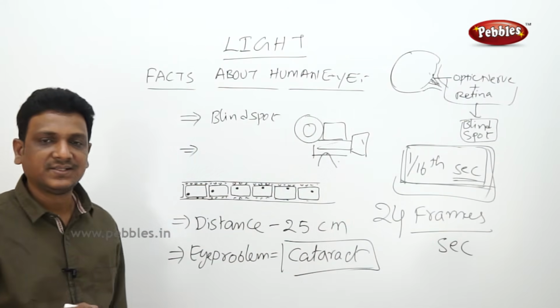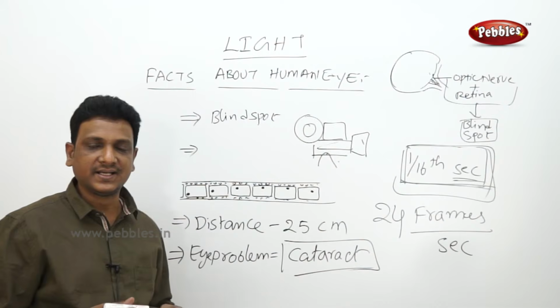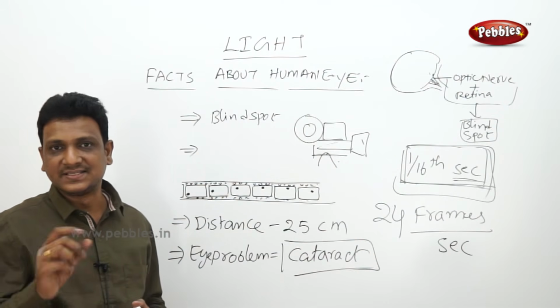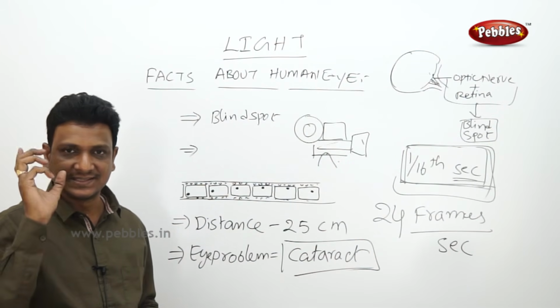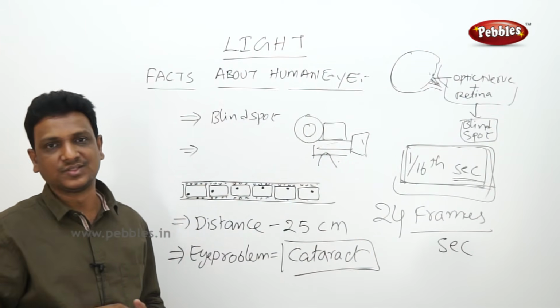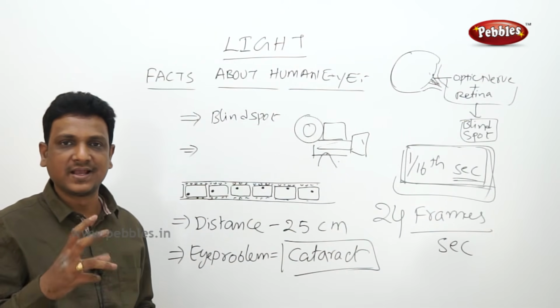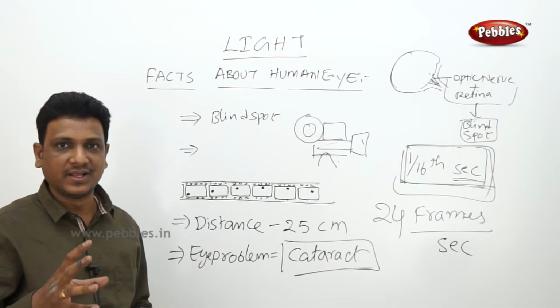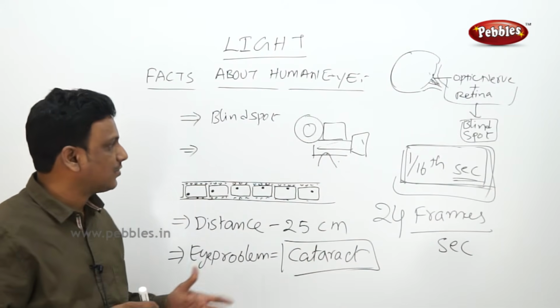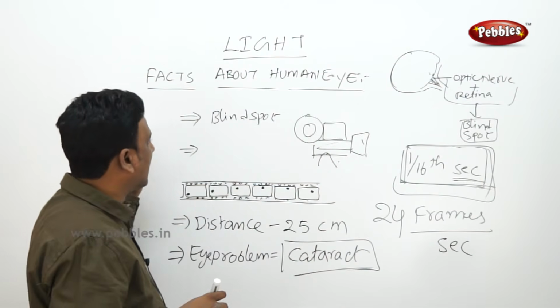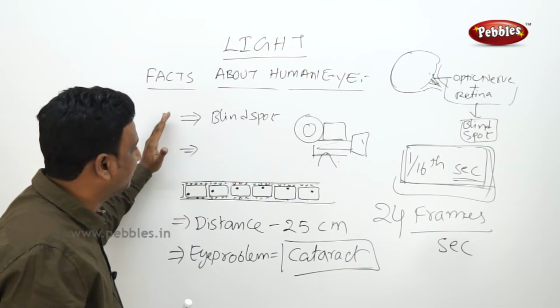So this cataract can be treated. There are certain techniques to treat cataract. In some cases, they will remove the natural lens and fix an artificial lens. That is also possible. So with the help of the latest technologies, cataract can be operated on, and their vision can be made clear. So this is all about the eyes, the capability of the eye.